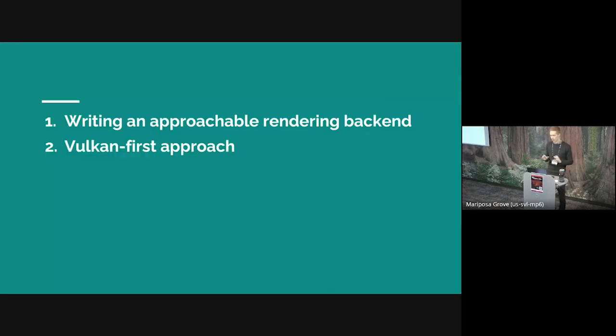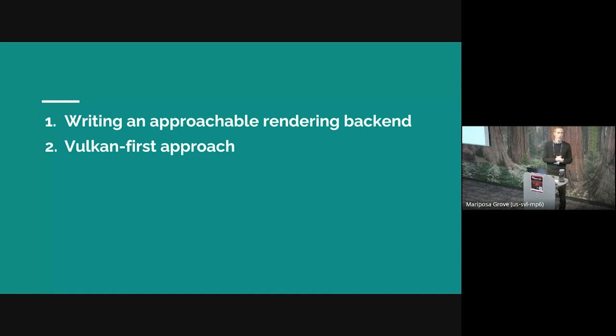I'm going to focus on two main things. I can talk about Godot all day, so I'll spare you. I'll just talk about two things and give some specific examples of these things. So first, I want to talk about writing an approachable rendering backend. I've talked a little bit about that already, but I'll go into more detail on what that means.